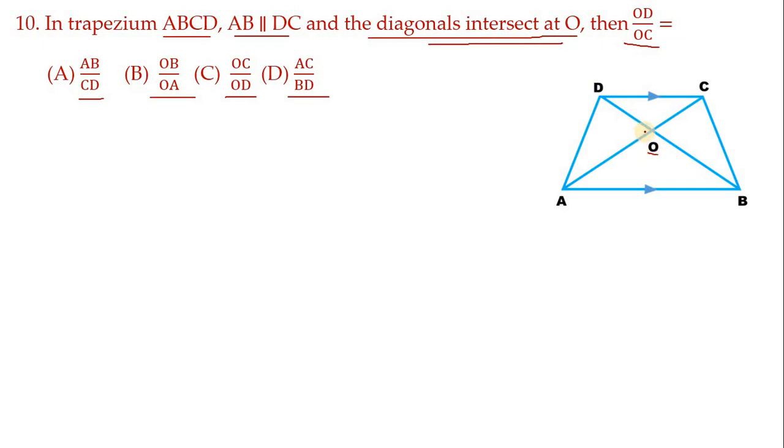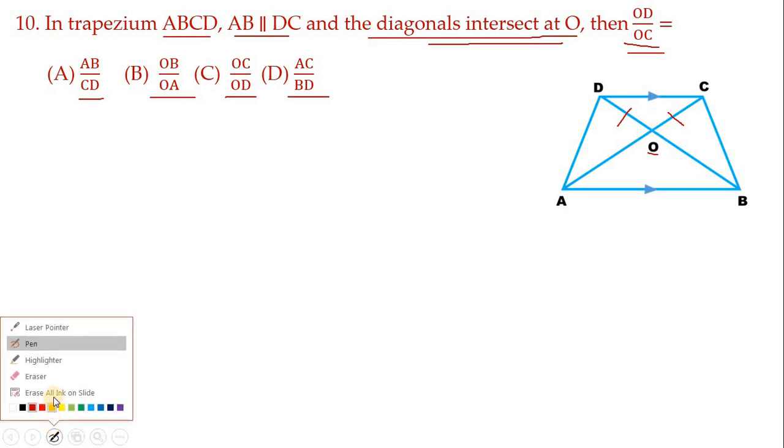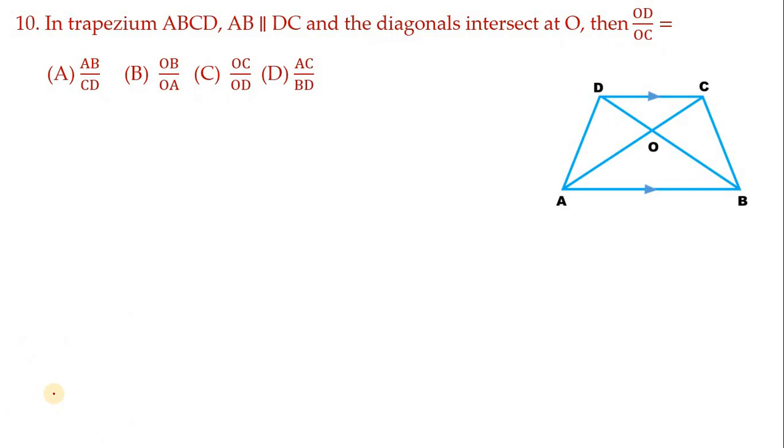Now see what we wanted to show. Here they asked about OD by OC. OD is here, but OC is here. So it confuses a little. Hence, what you want to do is, see here two triangles are there. Those who practice these kinds of problems, definitely those students will get these kinds of problems. We can show these two triangles are similar, children.